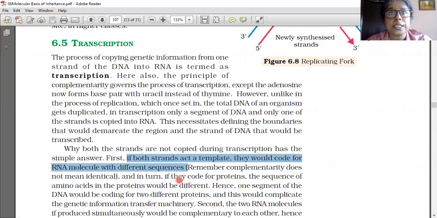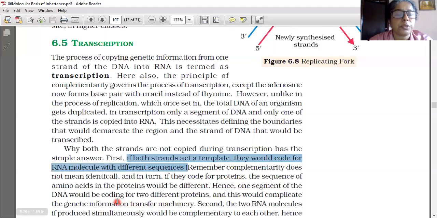So if protein is synthesizing, then both messenger RNAs have different codes, because both the strands are participating. So different amino acids will be selected for the process of protein synthesis, and the sequence of amino acids in the protein would be different.